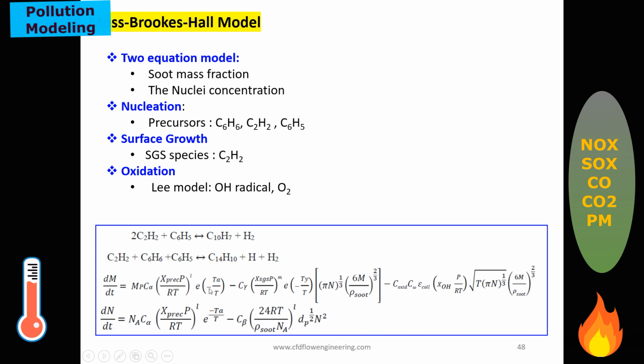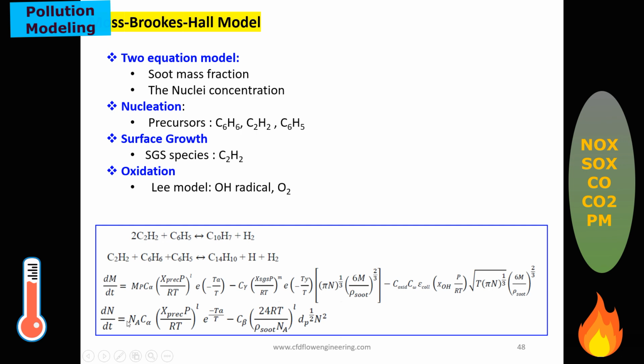This is the pressure, and exponential of minus T upon T, the non-dimensional activation temperature. That means they are considering the reaction rate. They have developed a model for it.